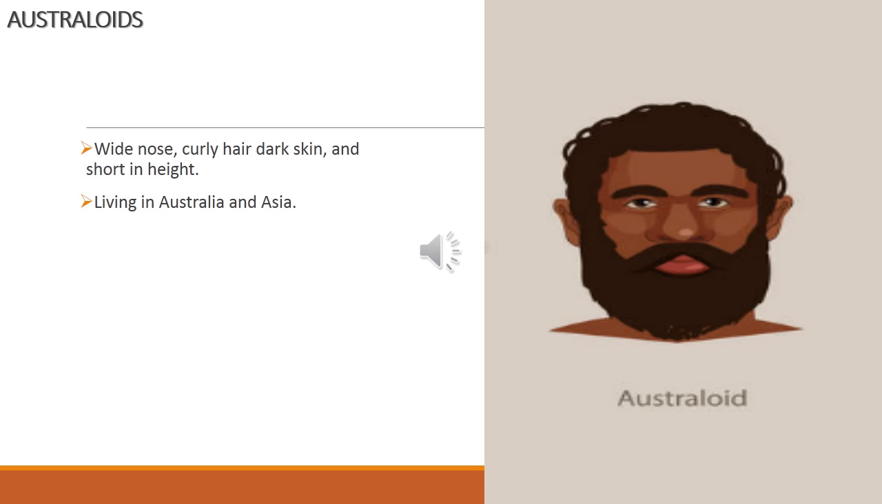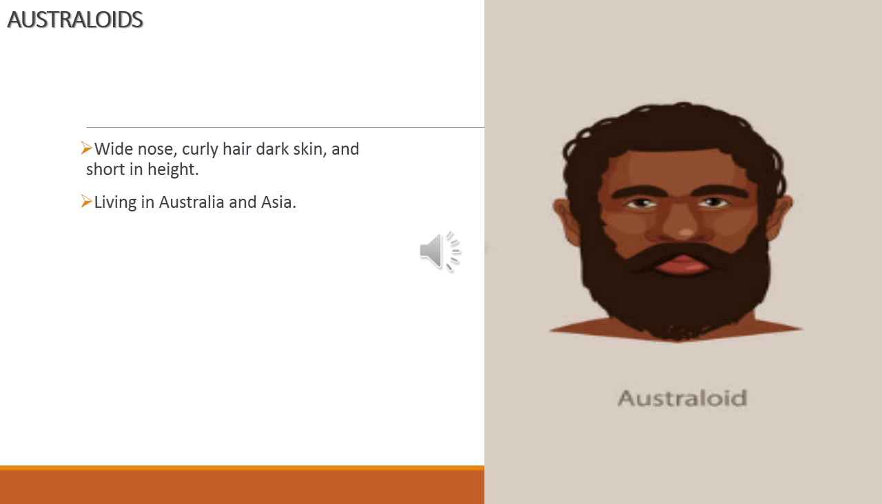Australoids. Australoids have wide nose, curly hair, dark skin and short height. They are living in Australia and Asia.